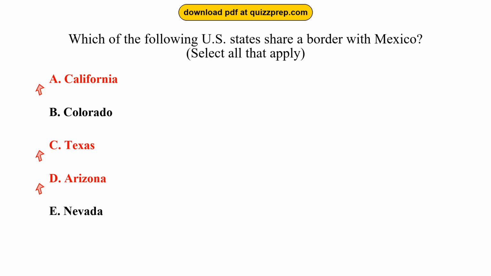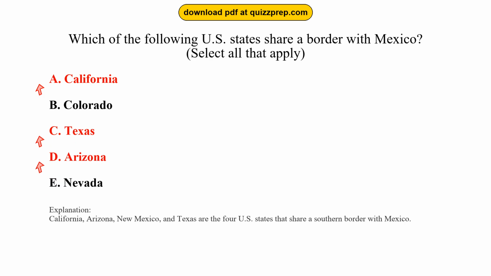California, Texas, Arizona. California, Arizona, New Mexico, and Texas are the 4 U.S. states that share a southern border with Mexico.